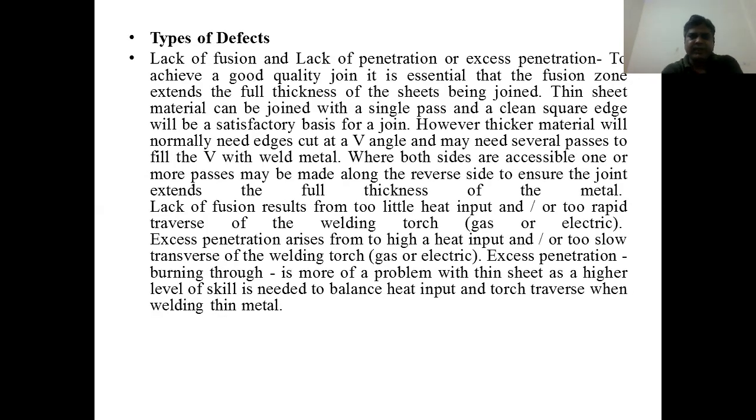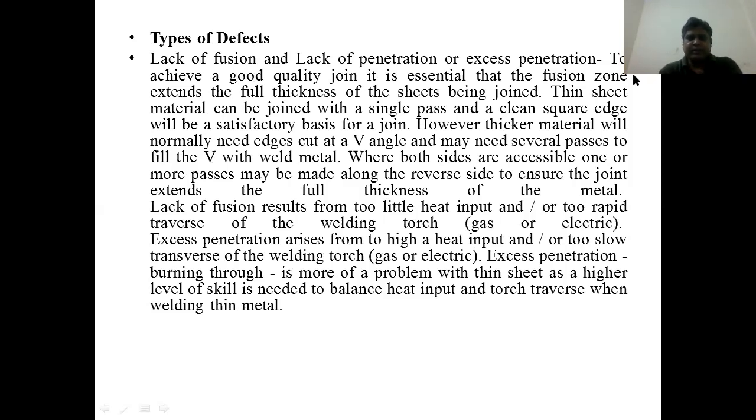Now, types of defects: lack of fusion and lack of penetration or excess penetration. To achieve a good quality joint, it is essential that the fusion zone extends the full thickness of the sheet being joined. Thin sheet material can be joined with a single pass, and a clean square edge will be a satisfactory basis for a joint.